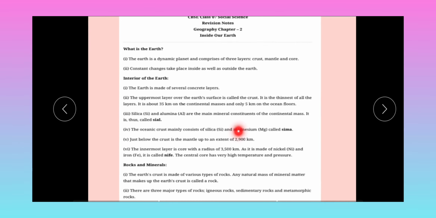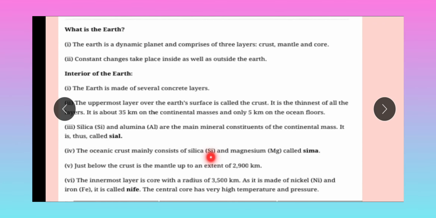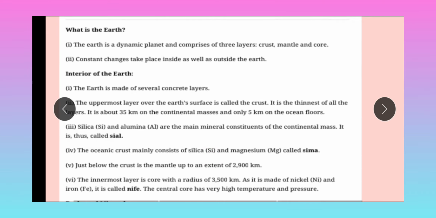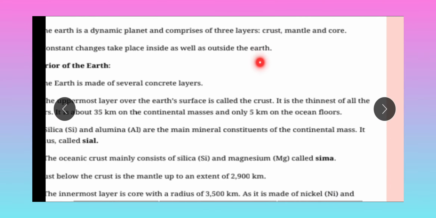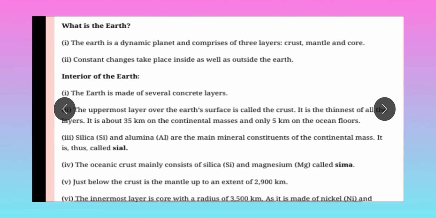Standard 7, Chapter 2, Inside Our Earth, Important Notes. First one: what is Earth? The Earth is a dynamic planet and comprises three layers: crust, mantle, and core. So those three layers we have seen in that diagram. Second point: constant changes take place inside as well as outside of the Earth.